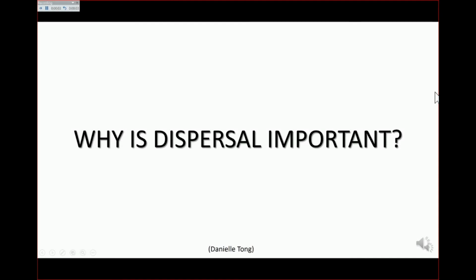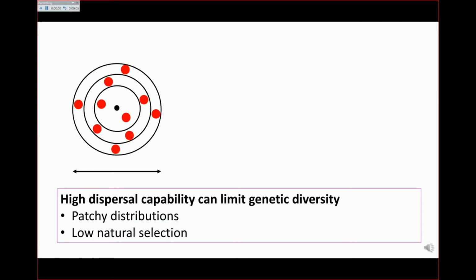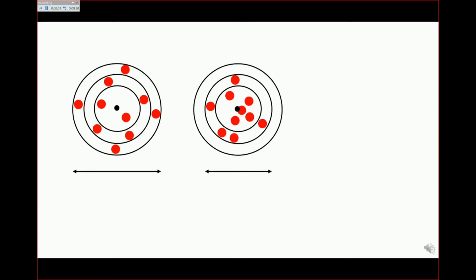Why is dispersal important? In the simplified diagram, we have a species that is able to disperse to the outermost ring. Genetic diversity could be limited because species are less likely to encounter each other, while less competition leads to low selective pressure. Now let's limit dispersal to the second ring.